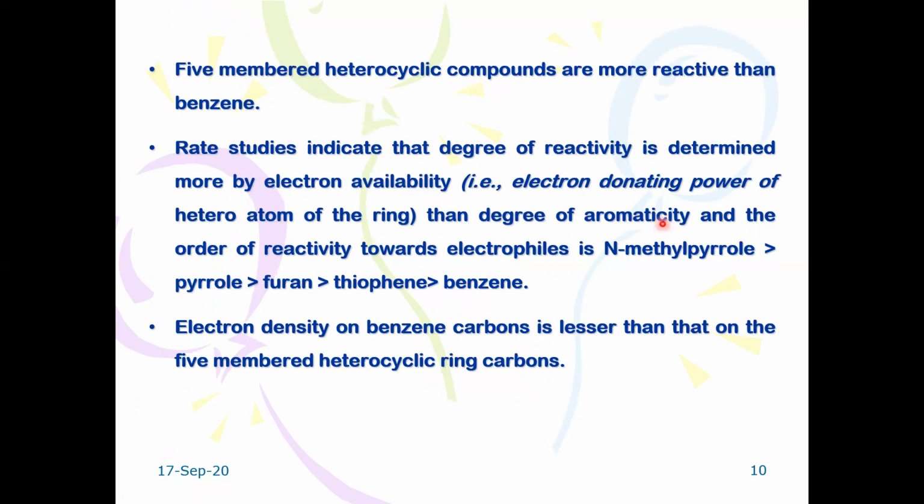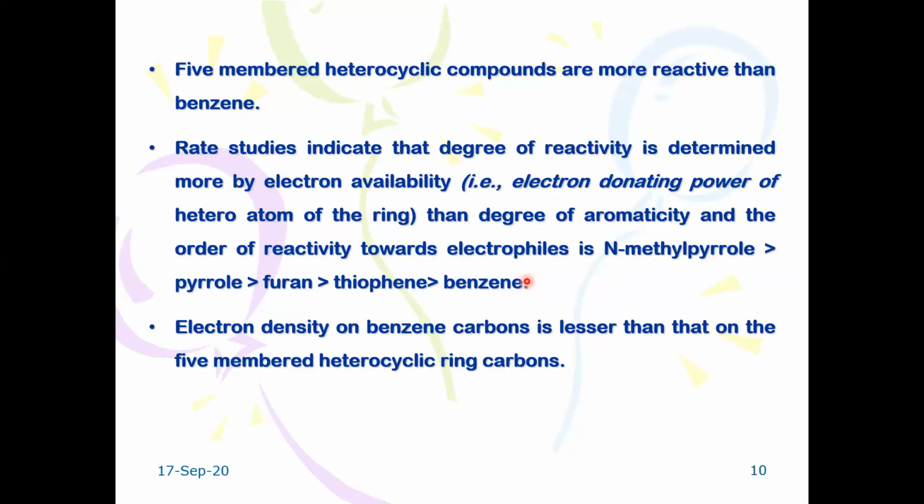The rate studies reveal that the degree of reactivity is determined more by electron availability than by degree of aromaticity. In the order of reactivity towards electrophiles, N-methyl pyrrole is much more reactive than pyrrole, furan, thiophene, and benzene. It means when an electron donating group is present on the ring, it increases electron density on the nucleus, and then the ring becomes more reactive towards electrophilic substitution.